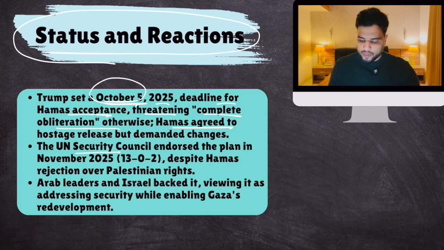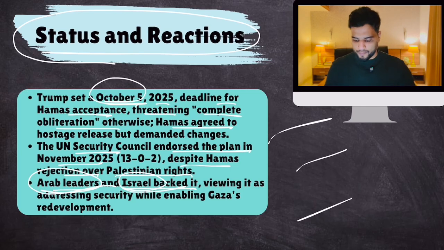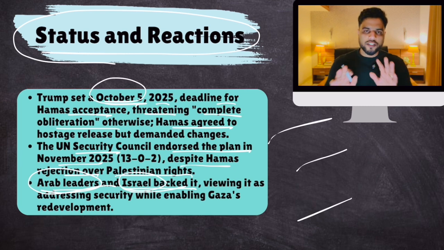The UN Security Council endorsed the plan in November, despite Hamas's rejection over Palestinian rights, Arab leaders, and Israel. And this is fascinating. It's not just Israel that backed this 20-point plan of Trump. Arab states, Saudi Arabia, UAE, they also accepted it. So this is the thing. Clear? Make sense? So this is all you need to know as far as this plan.